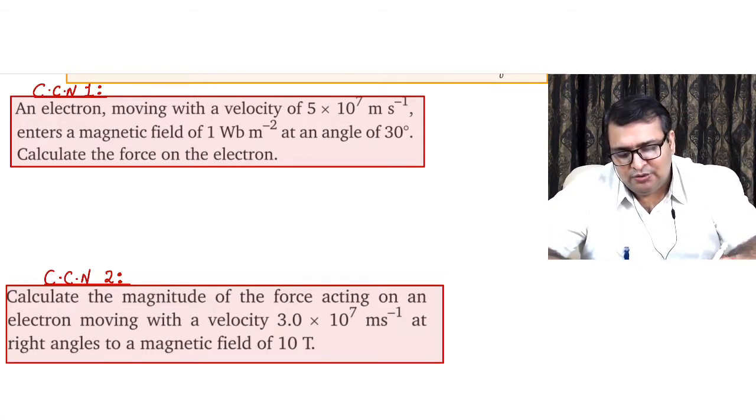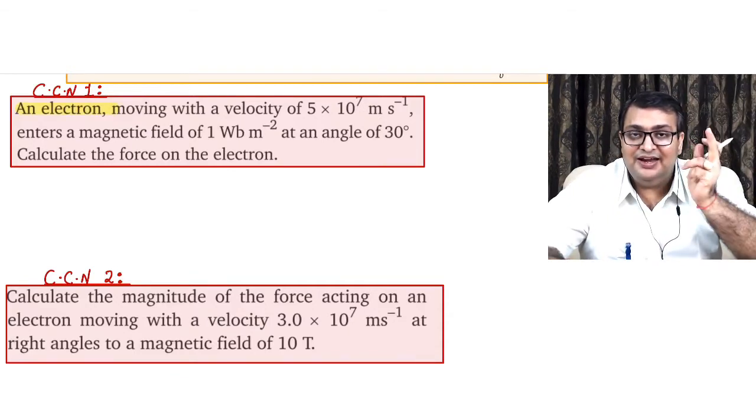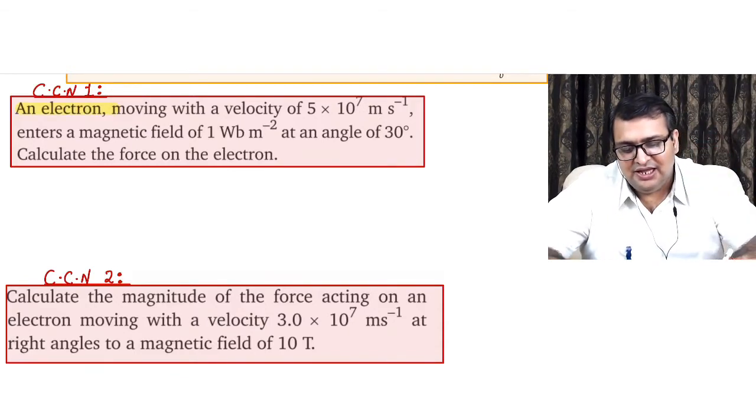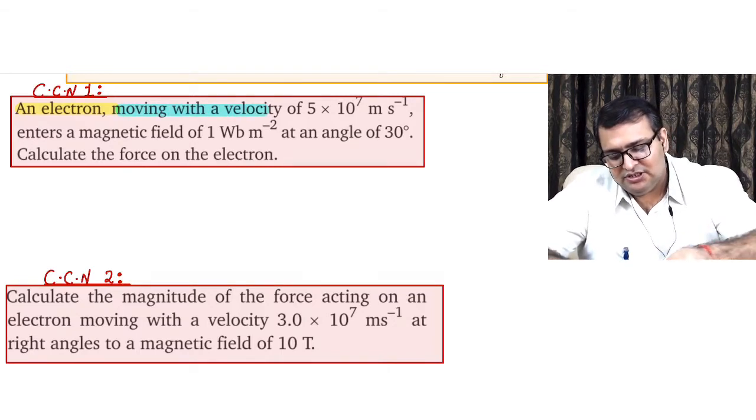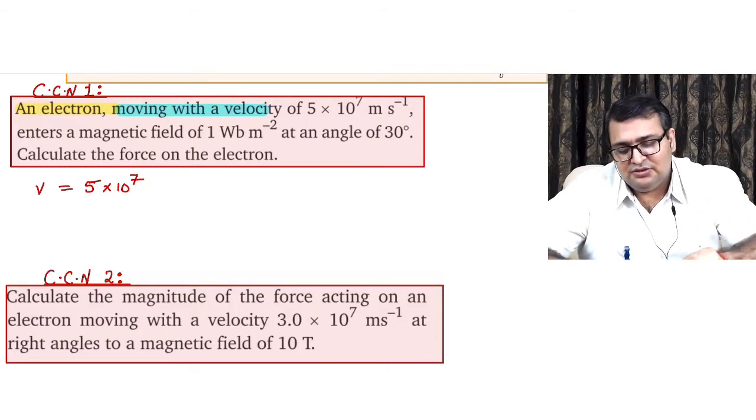Now let's read the question. An electron, so the mind should start thinking, negative charge, moving with a velocity, V magnitude, 5 into 10 to the power 7, enters a magnetic field region.